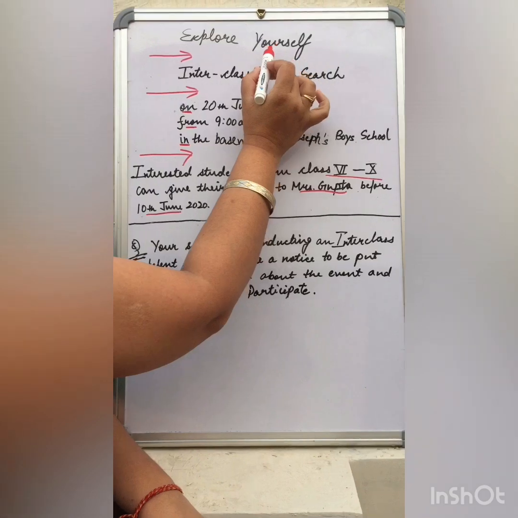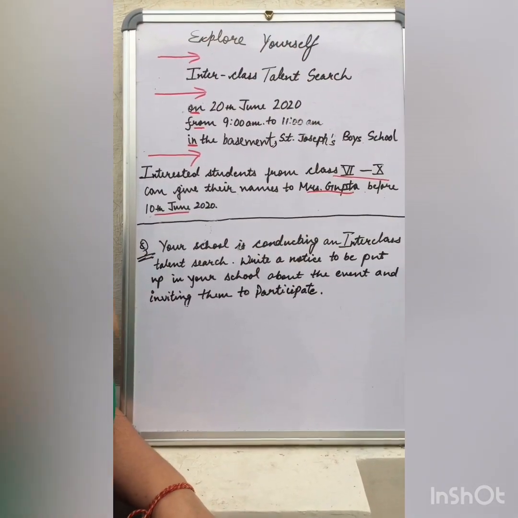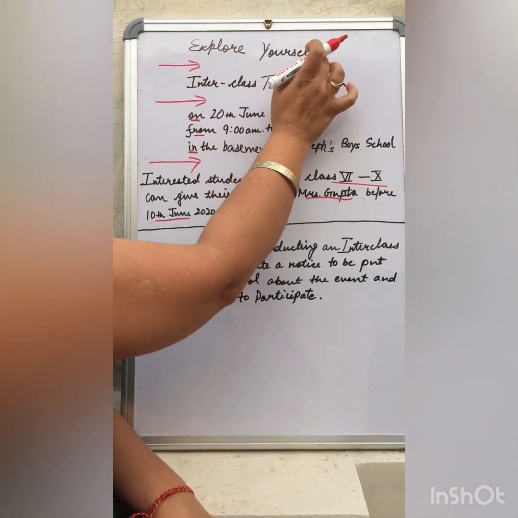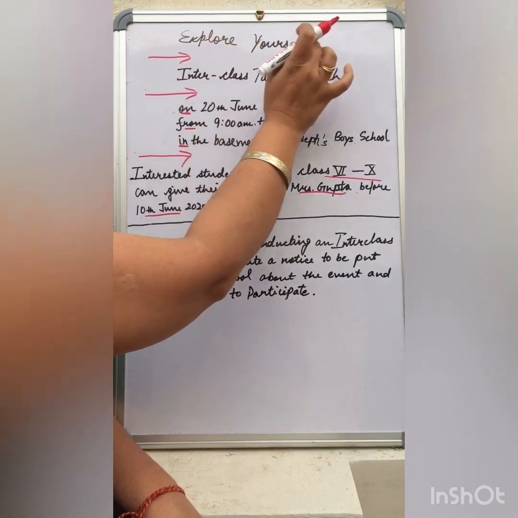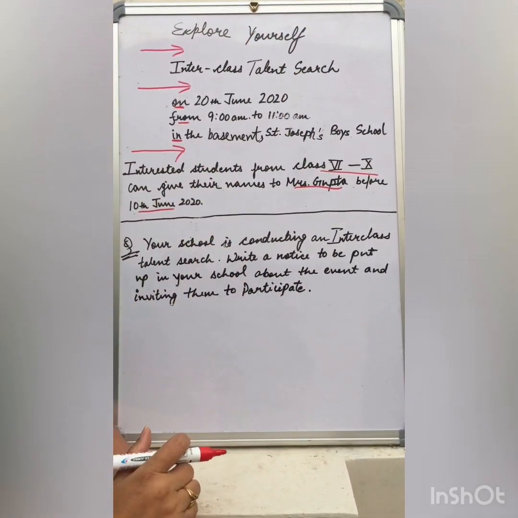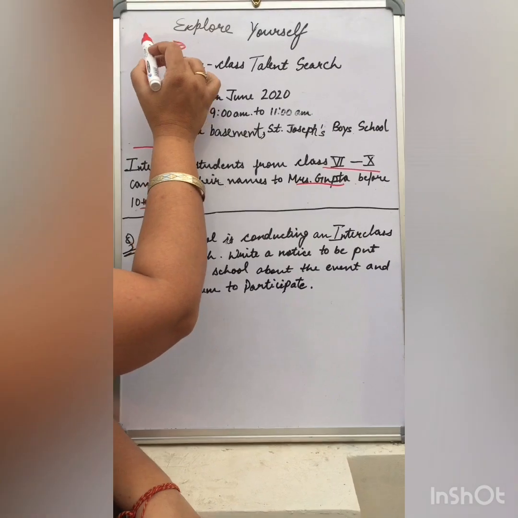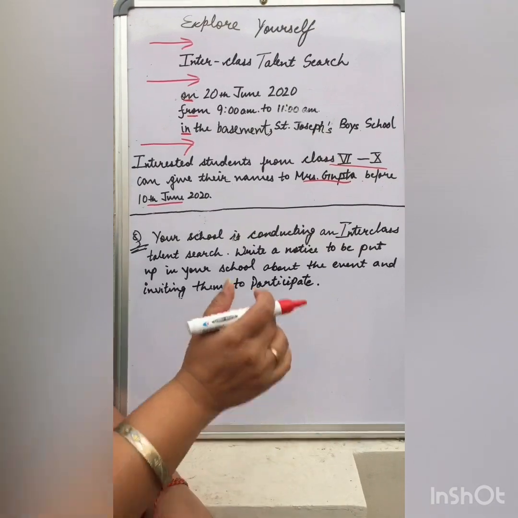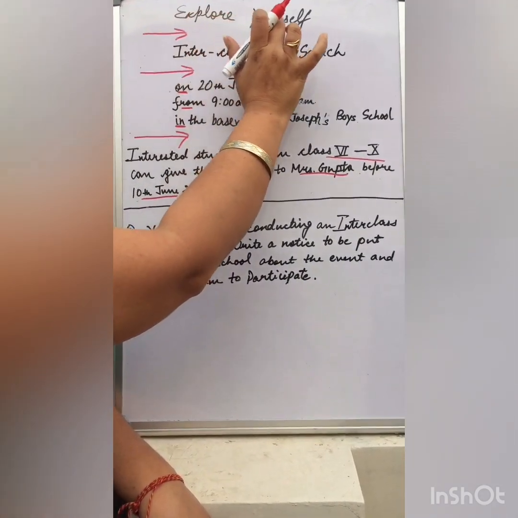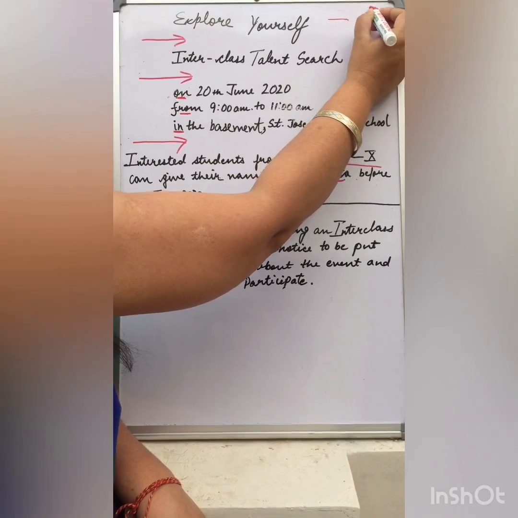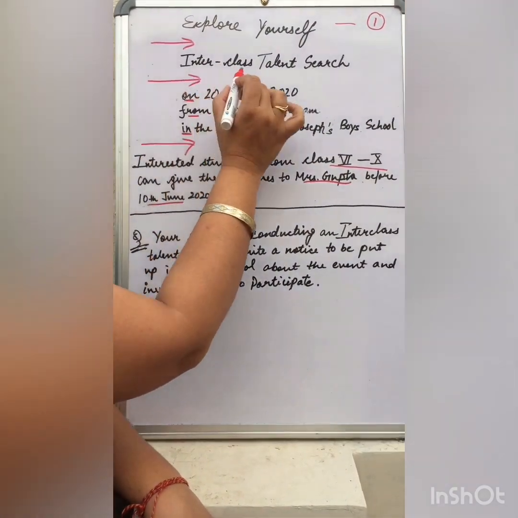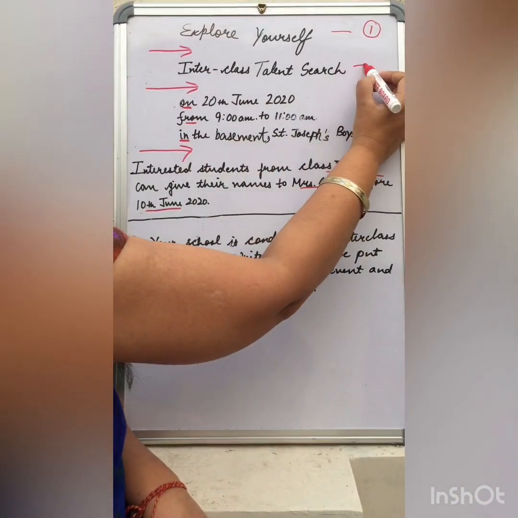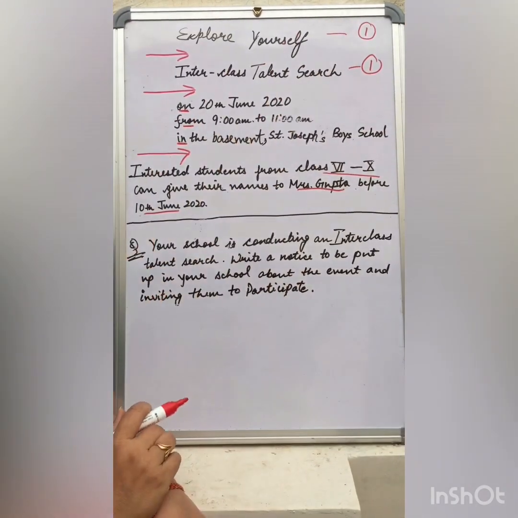How? Explore yourself. The first heading which you have to think on your own, that has to be a creative heading. If you write it clearly, it should be very short, not more than 4 to 5 words, unless and until you are writing a quote. Supposing this is a drawing competition, you can give a heading, "A thing of beauty is a joy forever," which is a very famous quote from John Keats. Otherwise, if you're thinking about your own heading, it should be as short as possible. If you write full correct, you will get 1 mark. Inter-class talent search. You have to find the second heading from the question given. If you write it correctly with first words capital, again 1 mark.